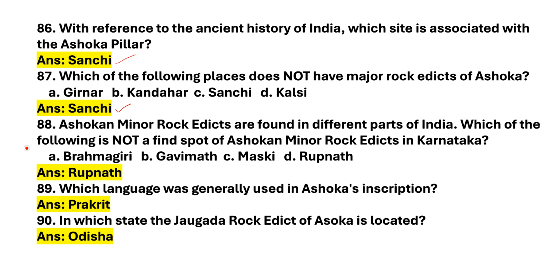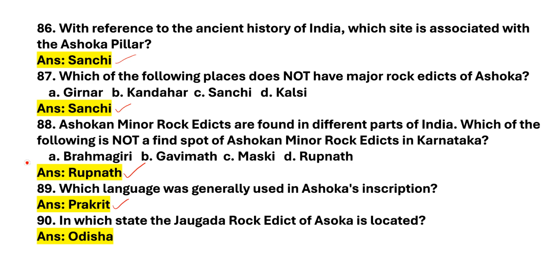Which of the following is not a find spot of Ashokan minor rock edicts in Karnataka? Options are Brahmagiri, Gavimath, Maski, Rupnath. Answer is Rupnath. Next question. Which language was generally used in Ashoka's inscription? Answer is Prakrit.